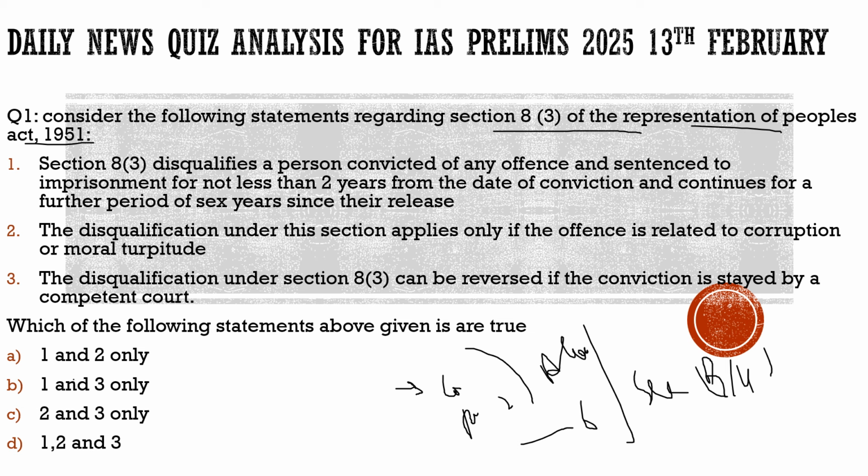That person will still be allowed to contest the elections until he uses all the available options which are for him. For example, if the district courts convict him of any criminal charge, then what will happen? He has the option to go to the high court, he has the option to go to the Supreme Court, then he has the option of review petitions and all that. So according to section 8(4) of the Representation of the Peoples Act of 1951, until he uses all the available options, till then he is not disqualified, he can contest the election.